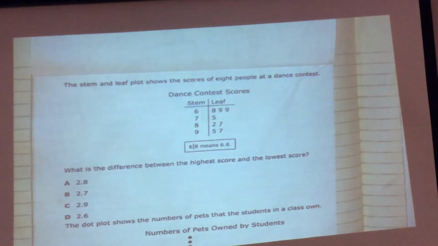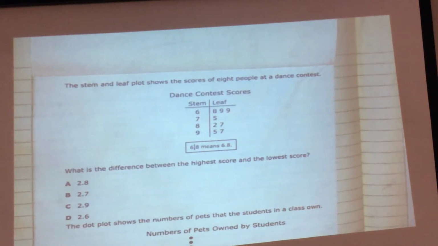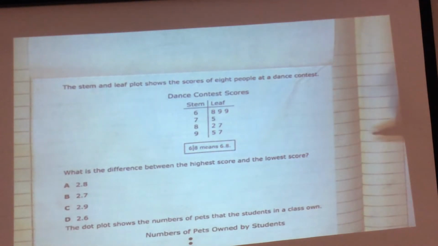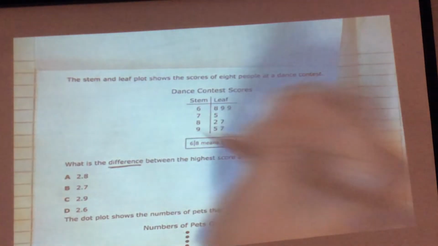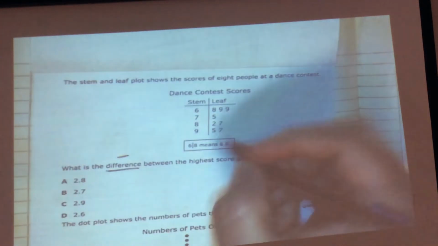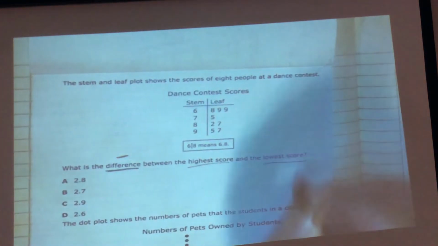All right. Stem and leaf plot. This shows the scores of 8 people at a dance contest. What is the difference between the highest score and the lowest score? What am I going to look at first? The key. Does this mean a whole number, decimal, or fraction? Decimal. They're decimals. I want the difference. That means to subtract between the highest score and the lowest score.